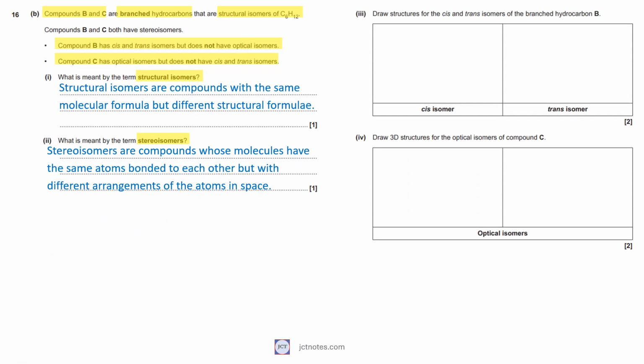In the third question of question 16, part B, we are asked to draw the structures for the cis and trans isomers of the branched hydrocarbon B. I make space for this question.